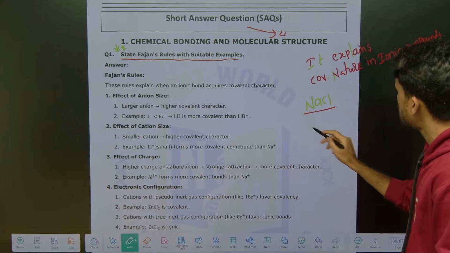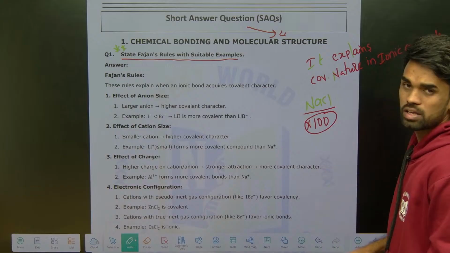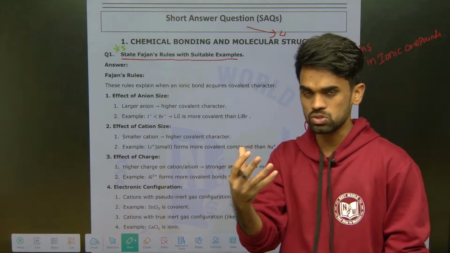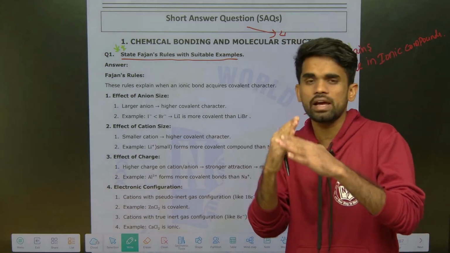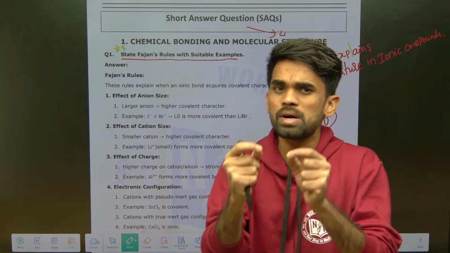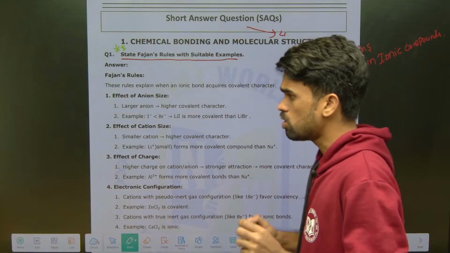So it is not 100% ionic. It means there is some percentage of covalent nature also. It is an ionic compound but not purely ionic. So every ionic compound contains some percentage of covalent character. This is what you need to know first. Okay, so now how much